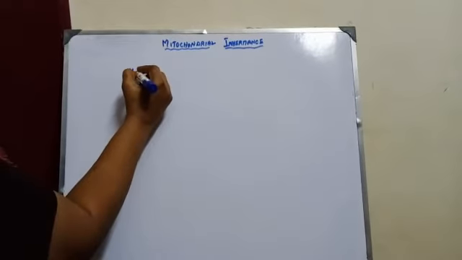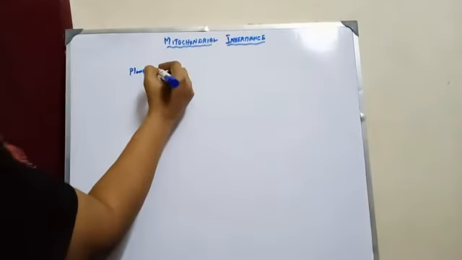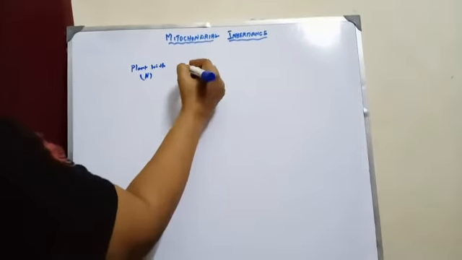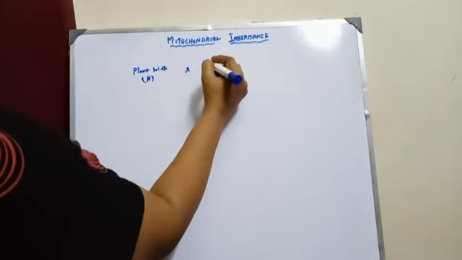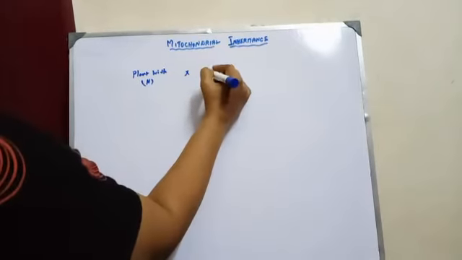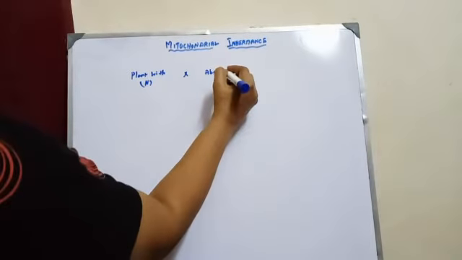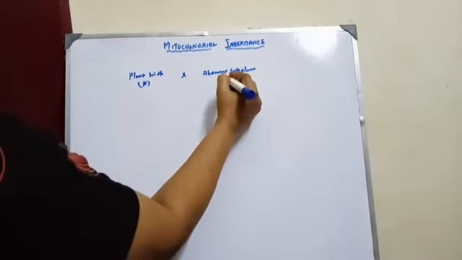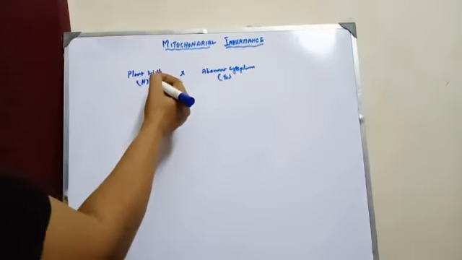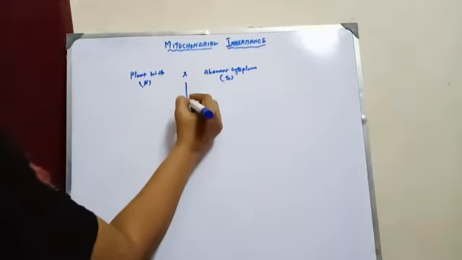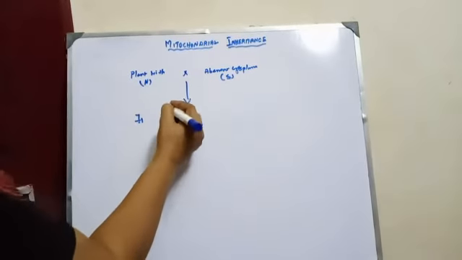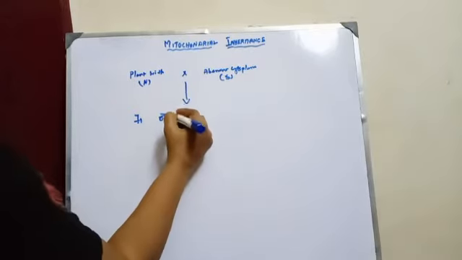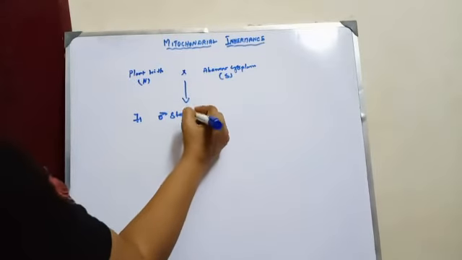Now we'll see a plant with normal cytoplasm crossed with a plant with aberrant cytoplasm, that is S. Then the F1 is a male sterile plant.